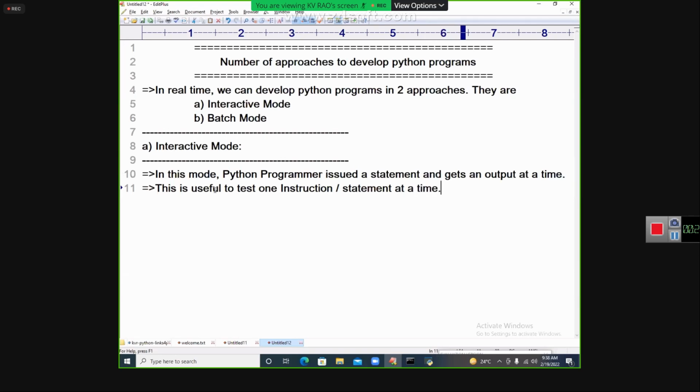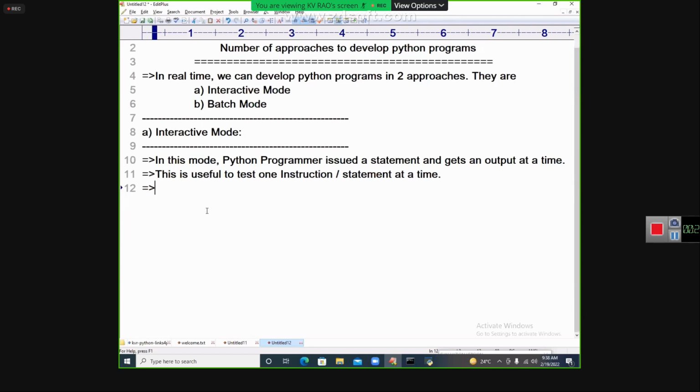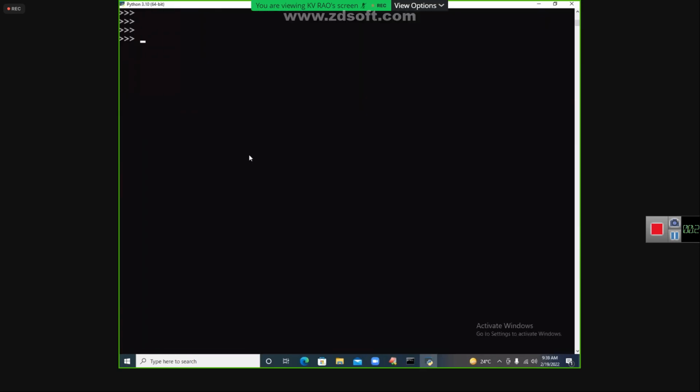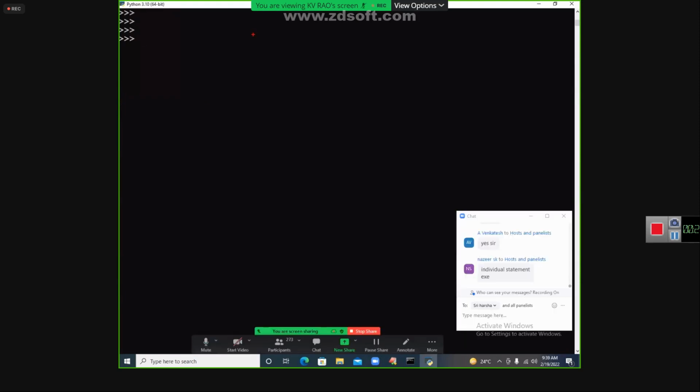Then it is not useful for big problem solving. Take the example directly, students. Now my requirement is, listen very carefully: compute the sum of two numbers.